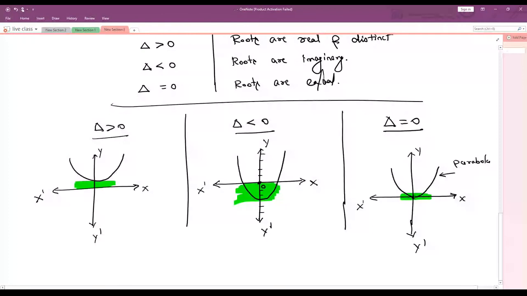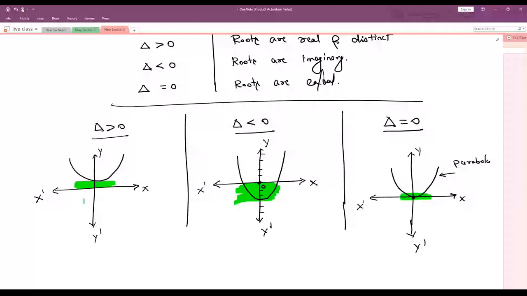Yes, you can see the parabolic curve. If it is above the x-axis, greater than 0; below the x-axis, less than 0; and equals to 0 means it is exactly touching the x-axis. Sometimes they will give you this graph and ask what is the nature of this graph, or ask you to write the roots of this graph.